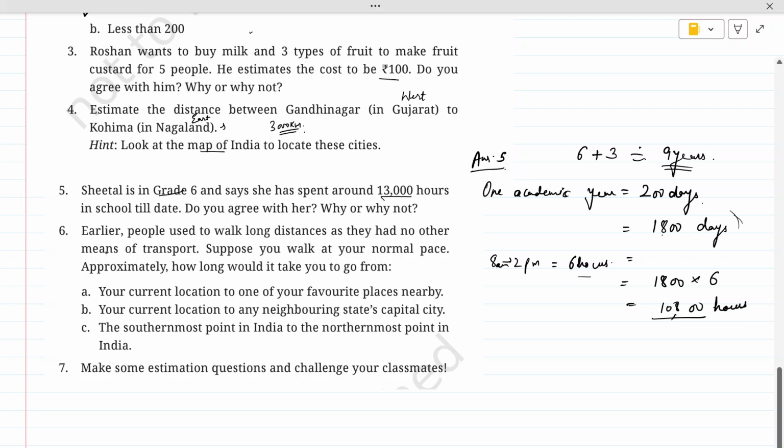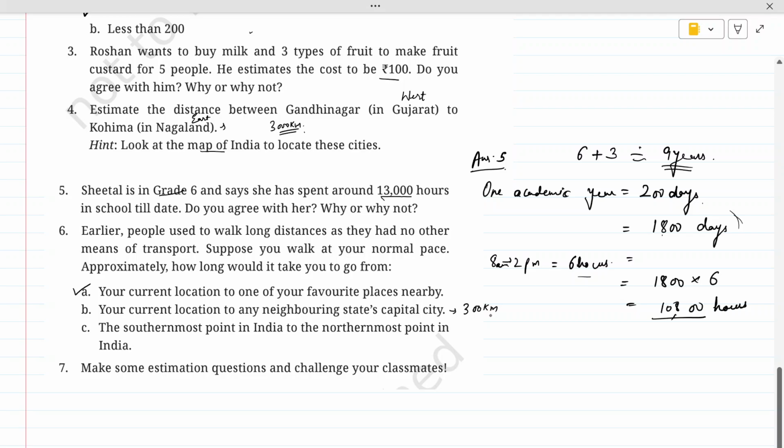Next is, earlier people used to walk long distances as they had no other means of transport. Suppose you walk at your normal pace, approximately how long will it take you to go from your current location to one of your favorite places nearby? So kids, this part I leave to you. Then your current location to any neighboring state or state's capital or city. Now this will be somewhere around, you can say, 300 kilometers, if that is the nearest neighboring state capital city.